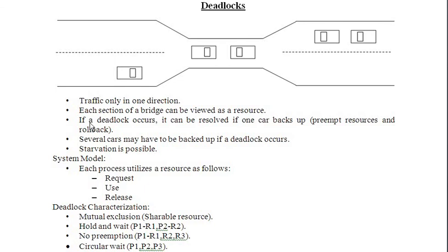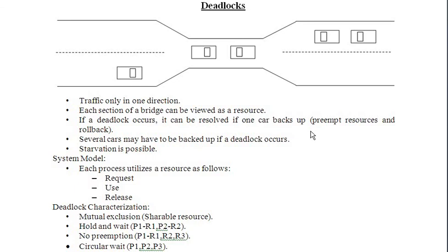Now moving to the next one, if deadlock occurs, a car may meet with an accident or stop because of a defect in the engine. If deadlock occurs, it can be resolved if one car backs up. If any one of the cars next to it takes a step back and allows other cars to take a diversion and go ahead, then the deadlock may be handled.